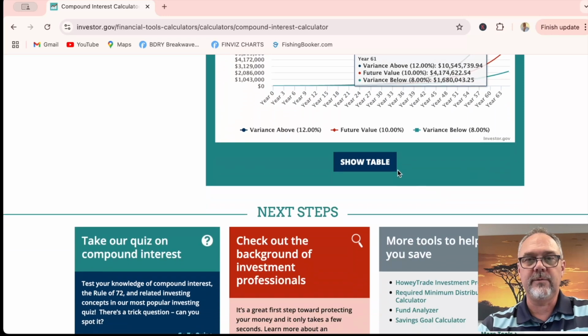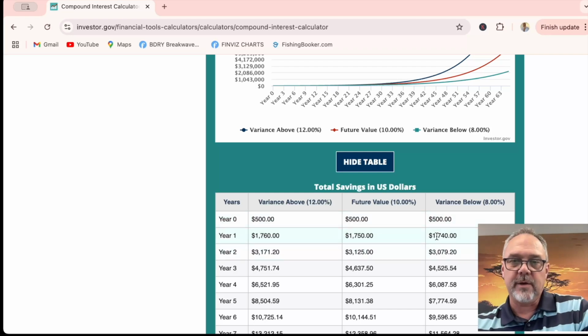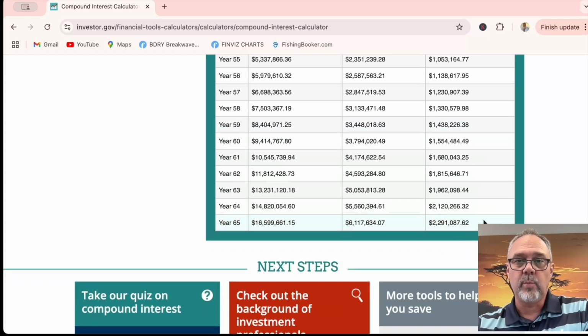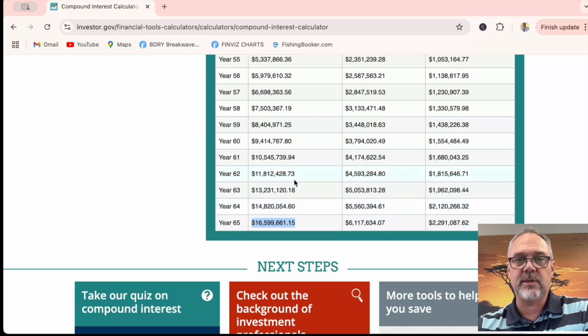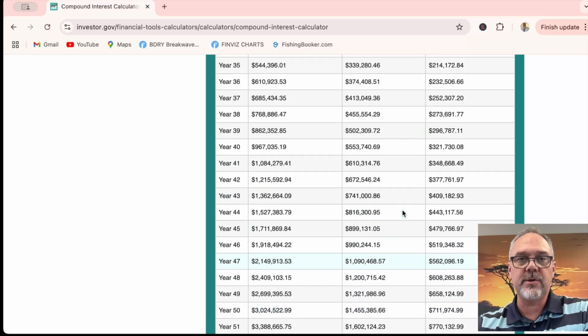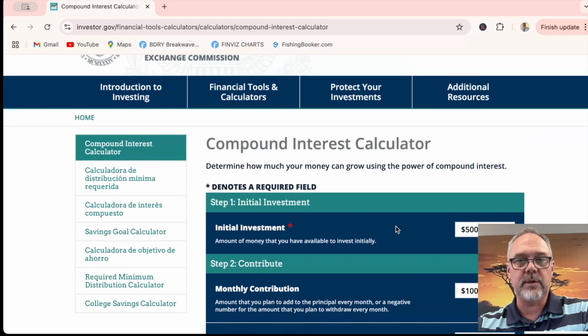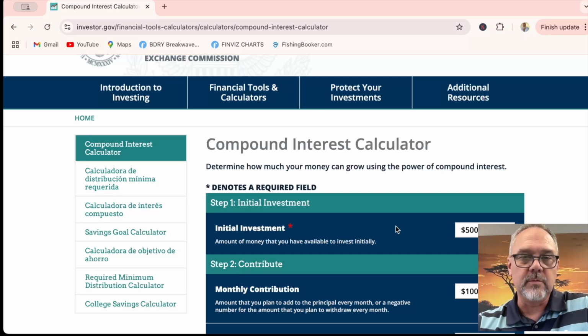So if you're looking for something to give for your kids for their birthday, this would be the thing to do. So you start with $500, just add $100 a month, and it takes it to a full 65 years. But they keep doing it. 8%, $2.2 million, 10%, $6.1 million, 12%, which would be crazy, $16.6 million. And so you can see over time how much that changes. And I encourage you to go in there and play with that. There's lots of different resources out there that you can get creative with and put money into your kids' accounts and gift them money and stuff like that.